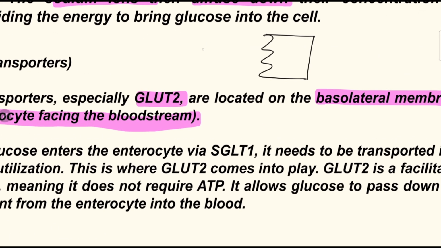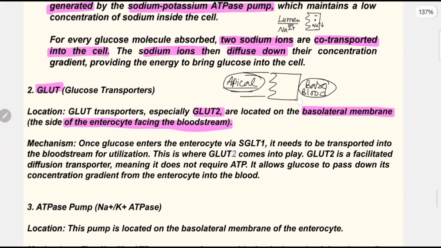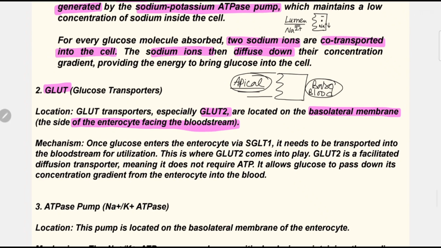First one, this side is apical side, and that side is basolateral side, because here is the blood, right? Here is the blood and here is the intestinal tract. So within the intestinal side, that will be the apical side, and within the blood, that will be the basolateral membrane side.